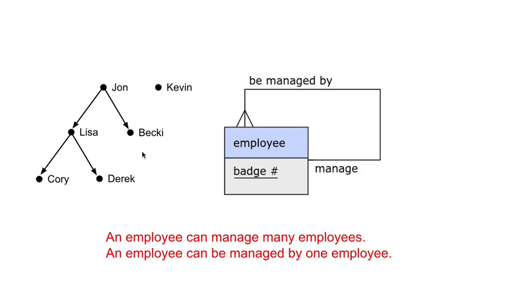Corey and Derek and Becky in this example manage no one. Finally, by combining those two ideas, notice that it does not say that any given employee must relate to any other employee at all. Kevin here is neither a manager nor is managed. Perhaps he's running his own startup as a one-man show.